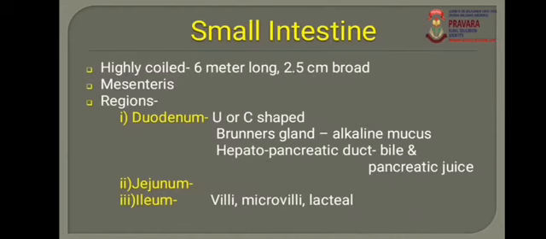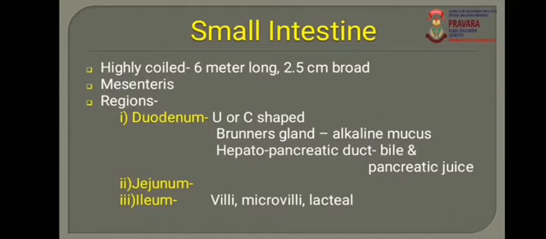The pyloric stomach opens into the next region of the alimentary canal, that is the small intestine. The small intestine is a highly coiled structure, and these coils are held together by connective tissue called mesenteries. The presence of mesenteries is characteristic of the small intestine. The small intestine shows 3 regions. The first region is the duodenum, the second is the jejunum, and the third is the ileum. The duodenum has a U or C shaped structure.